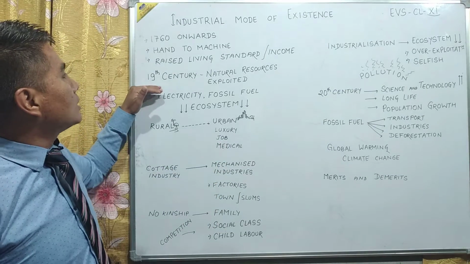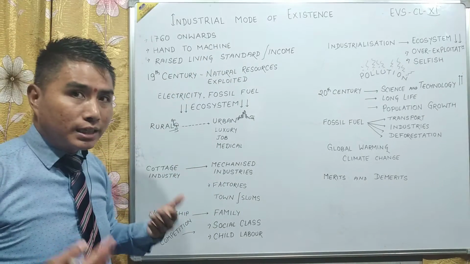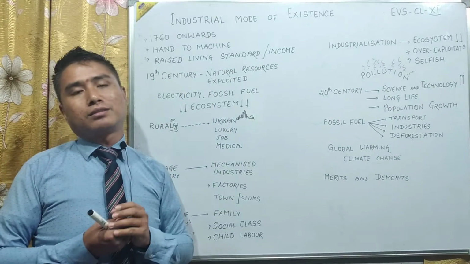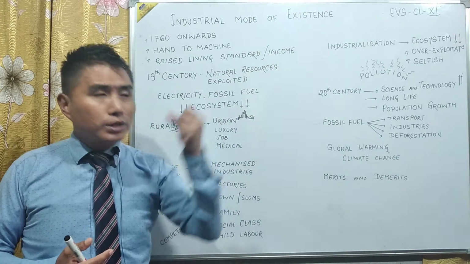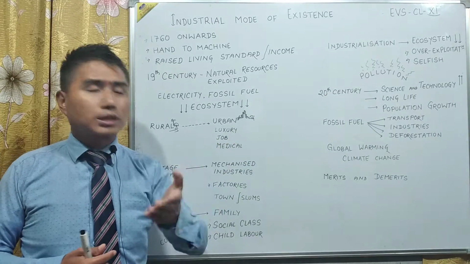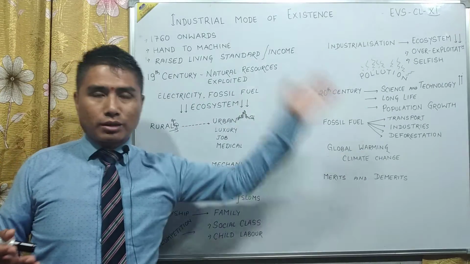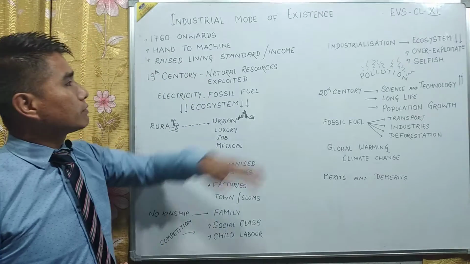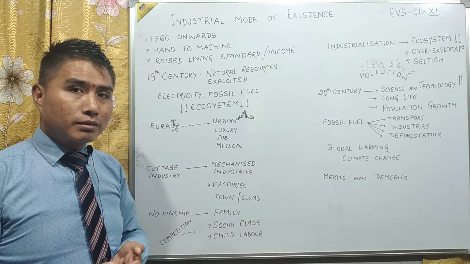In the 19th century, to run the industry very well we needed energy, and that energy was supplied through nature. Natural resources were used: fossil fuels, and forests were cut, causing huge deforestation. Later on we'll come to the merits and demerits of the industrial revolution. Because of that, the natural resources definitely were exploited.